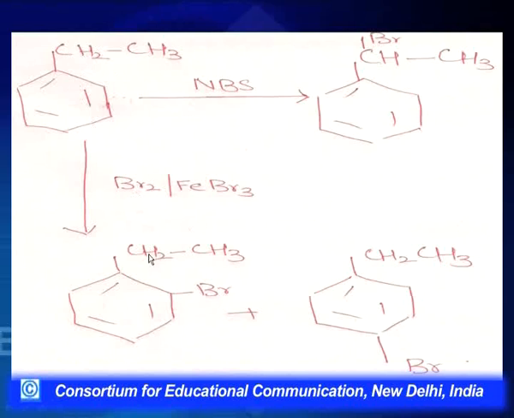Whereas if I talk of the ring here, then this is an example of an electrophilic substitution reaction. So these two reaction mechanisms are very, very different. This is electrophilic, this is free radical substitution. When we add NBS to it, it will generate a Br free radical which will bring about substitution here. Whereas this will give me a Br plus, that is an electrophile, which will come and substitute a hydrogen here, which is an electrophilic substitution, and we get two products, ortho and para-bromo ethyl benzene.